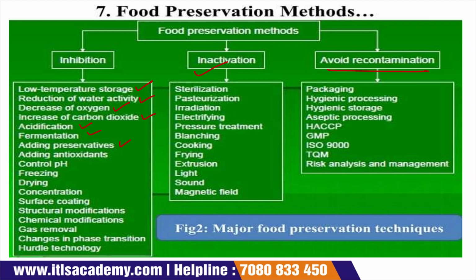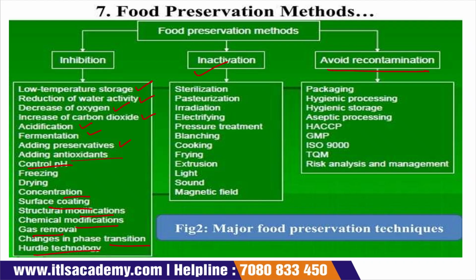Preservatives are chemical or natural substances which are added to the food product to increase its shelf life. Also adding antioxidants, controlling pH, freezing, drying, concentration, surface coating, structure modification, chemical modification, gas removal, changes in phase transition, and hurdle technology. Hurdle technology means that we use all these technologies together.